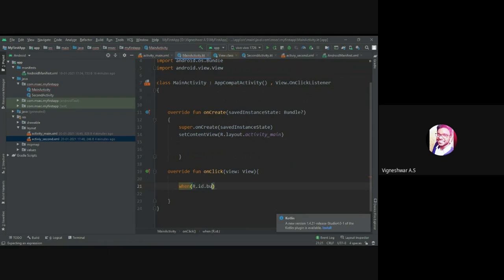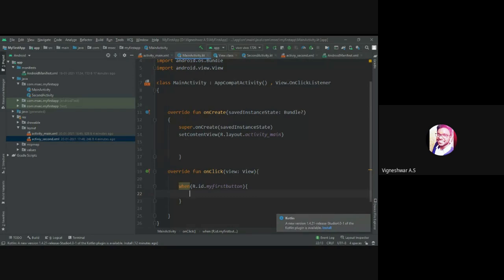R.id. dot. We need to give my first button. So here you can see I just typed "my", and it's suggesting our button ID. Yesterday we saw the functionality of the when statement, right? It's more or less like an if statement. When R.id.myFirstButton is clicked, I need to move my activity to another activity.